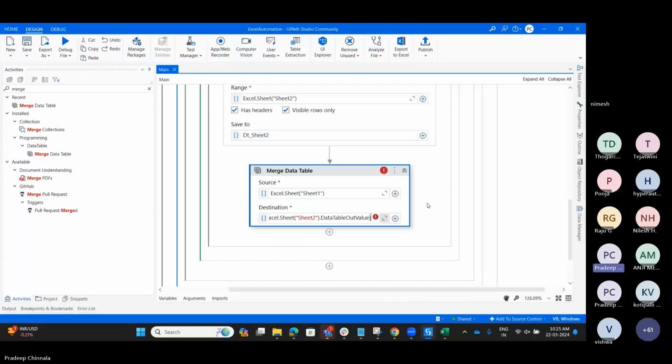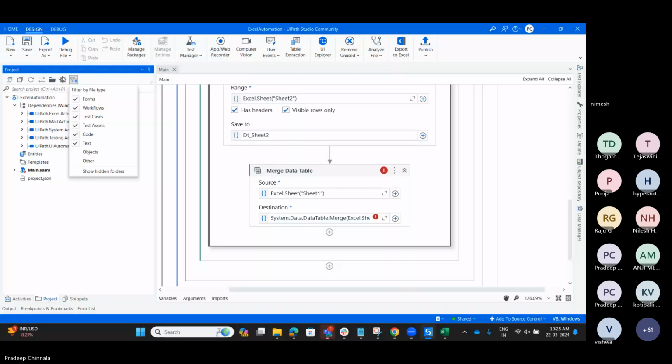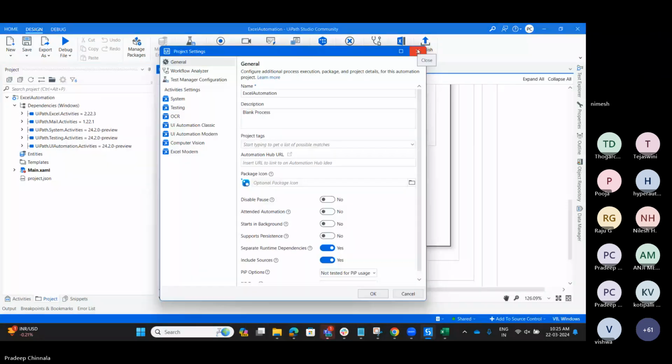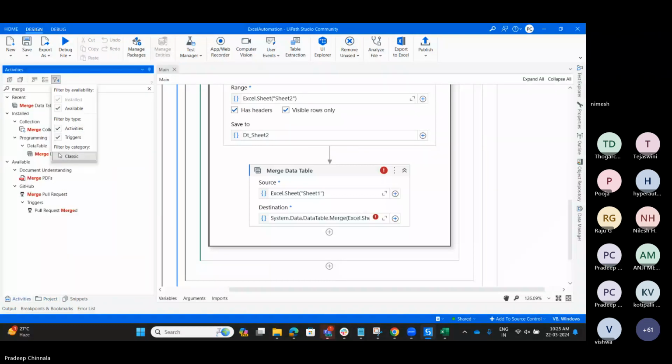Let me check it in these classic activities. I am changing back to the classic and we'll see what kind of activities we have here. Merge data table.